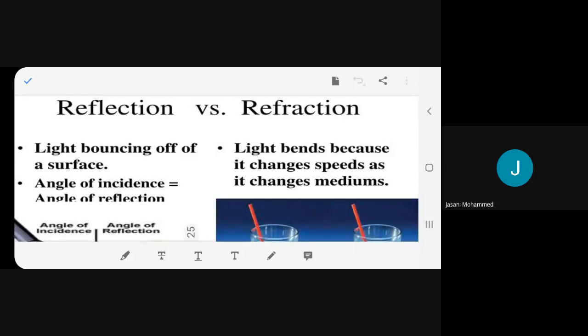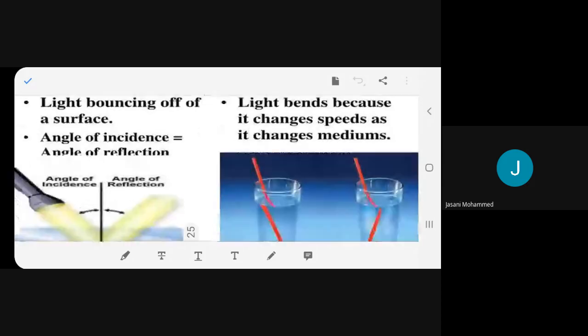Reflection versus refraction. Reflection: light bouncing off a surface. Angle of incidence equals angle of reflection. Refraction: light bends because it changes speed as it changes mediums.